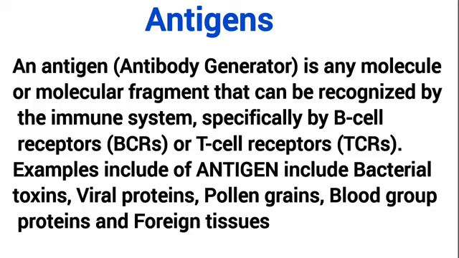Since the presence of antigen generates antibody, antigens are sometimes called antibody generators, and they are any molecule or molecular fragment that can be recognized by the immune system, specifically the B cell receptors or the T cell receptors. Examples of antigen include bacterial toxin, viral protein, polygreen, blood group protein, and even foreign tissues.